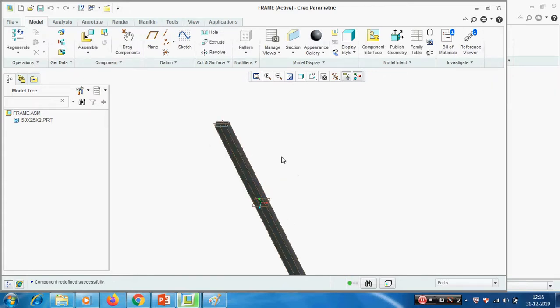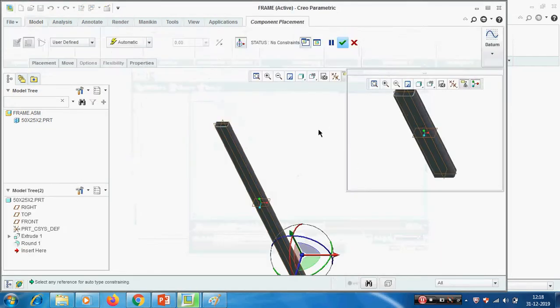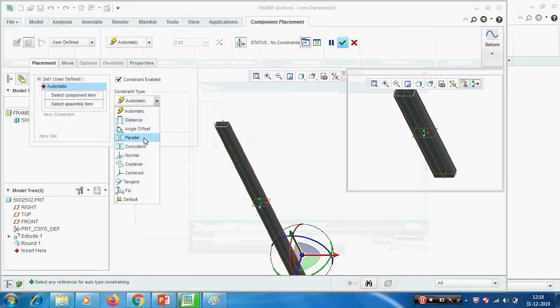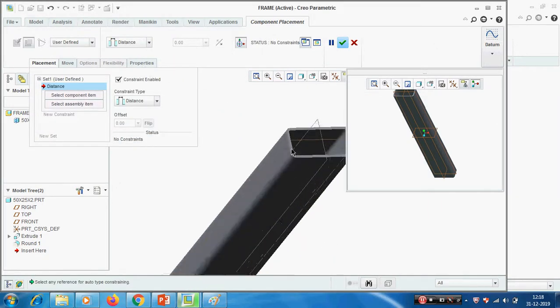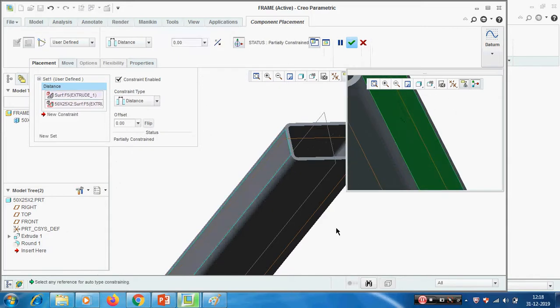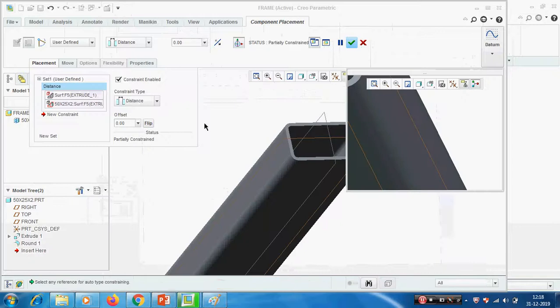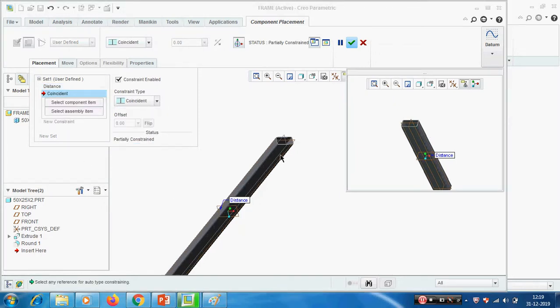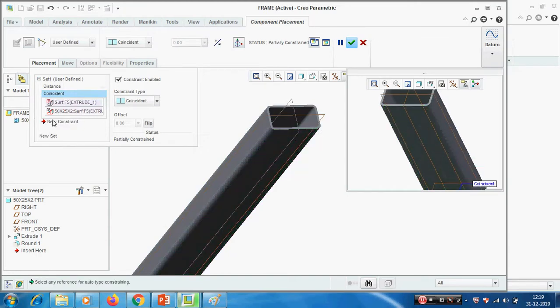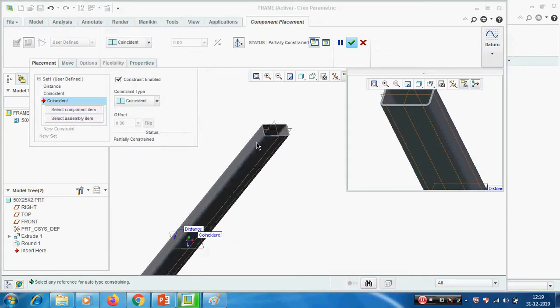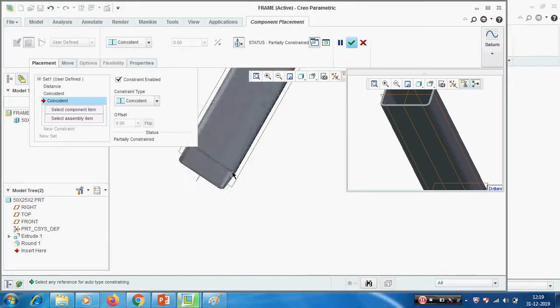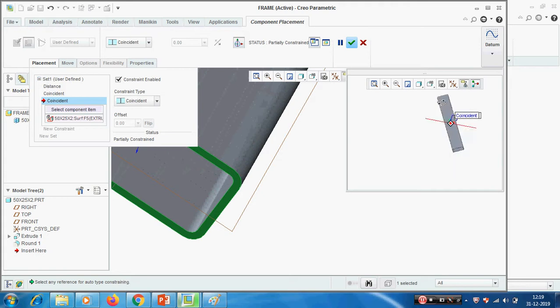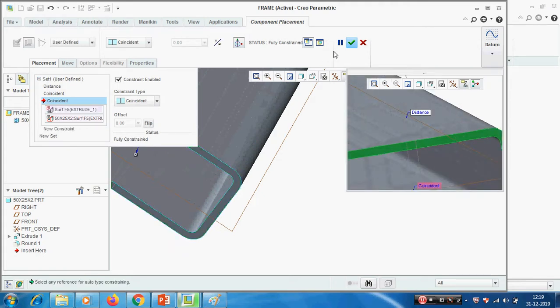I am going to add one more frame. See, component add. I'm selecting the same component, placement, distance. It should be from this surface to this surface, 600, and coincident, the front coincident with the front one. Similarly the bottom side coincident, bottom coincident with the bottom. Do OK.